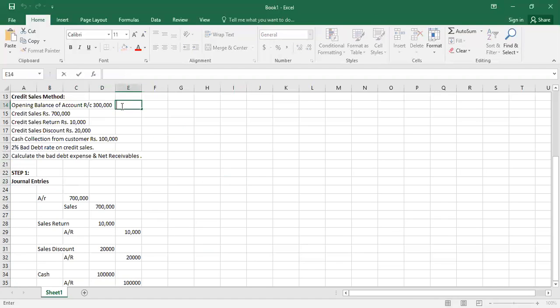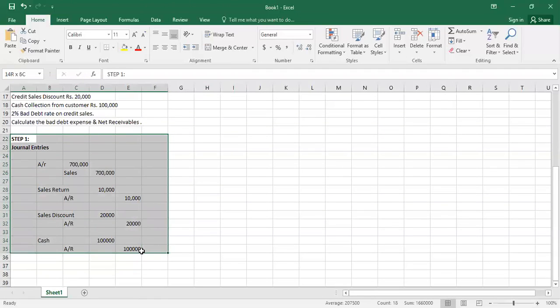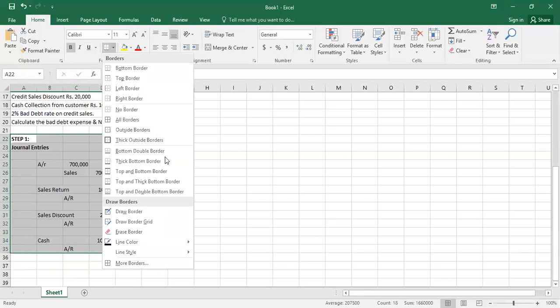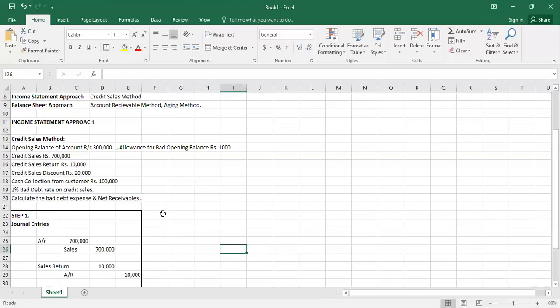Here we also add one more thing, that the allowance for bad debt opening balance is rupees 1000. Now this is the first step here, journal entries. You have to pass your journal entries under the journal with the narration as well. Now let's move to the second step.